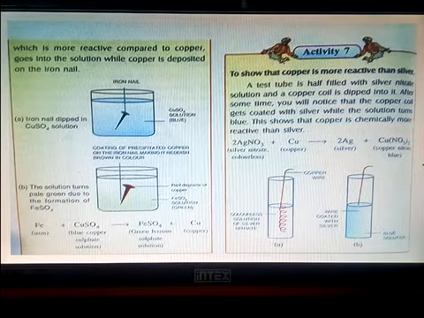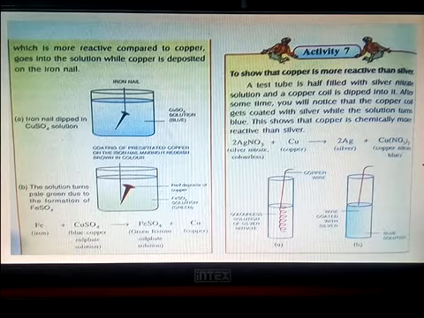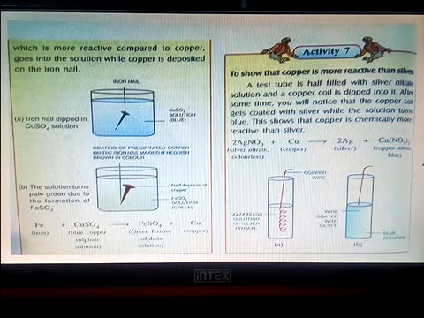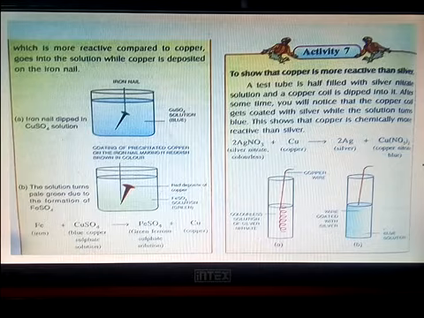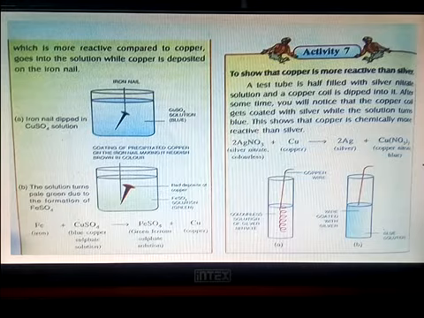Activity 7, to show that copper is more reactive than silver. Again, iron is more reactive than copper, and copper is more reactive than silver. This can be understood by this activity. A test tube is half filled with silver nitrate solution and a copper coil is dipped into it. After some time you will notice that the copper coil gets coated with silver white while the solution turns blue. This shows that copper is chemically more reactive than silver.